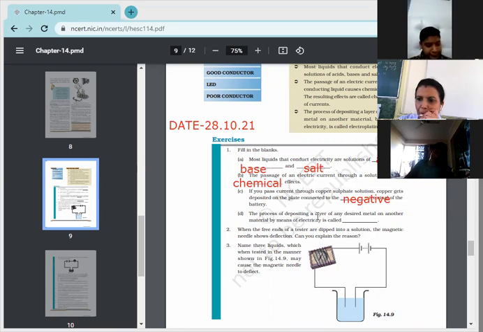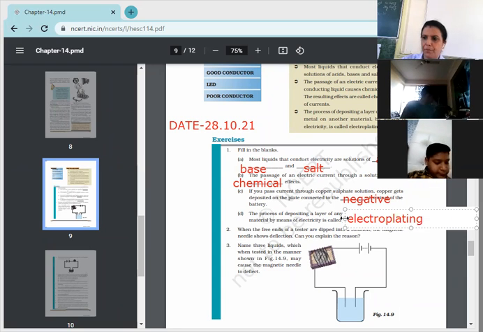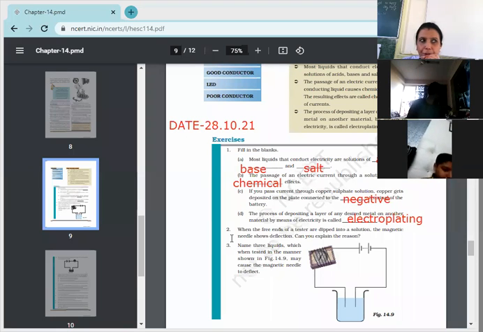The process of depositing a layer of a desired metal on another metal by means of electricity is electroplating. It's electroplating.